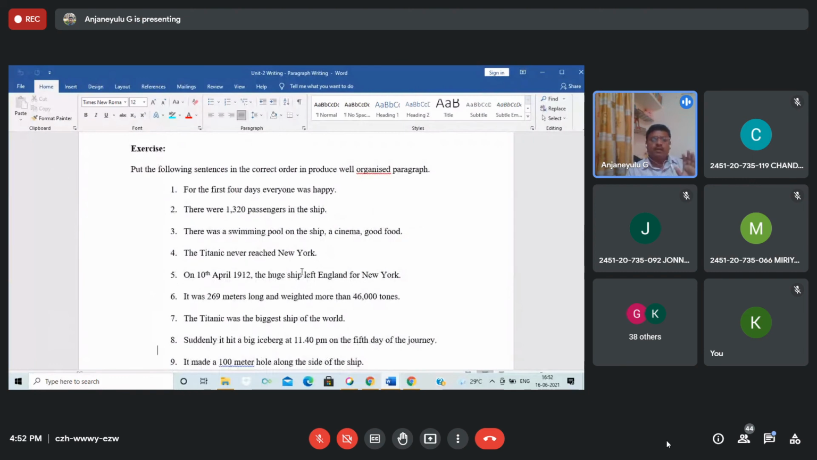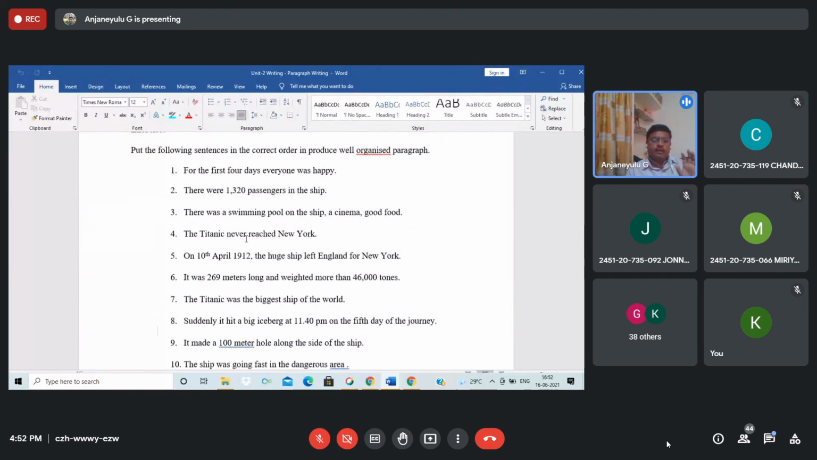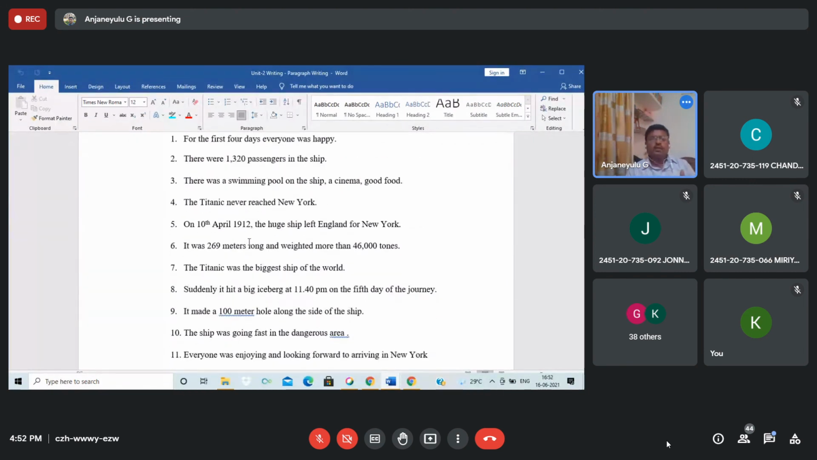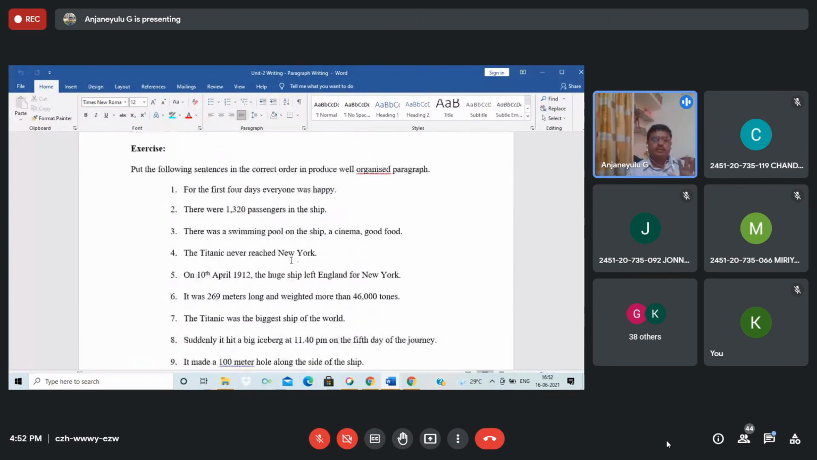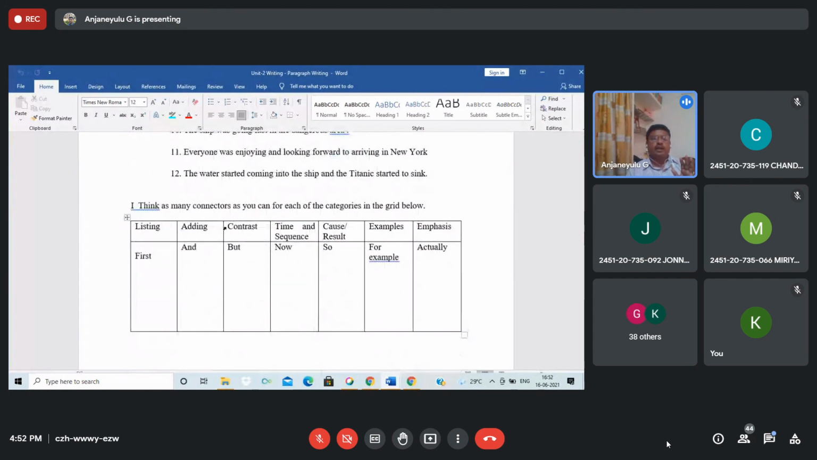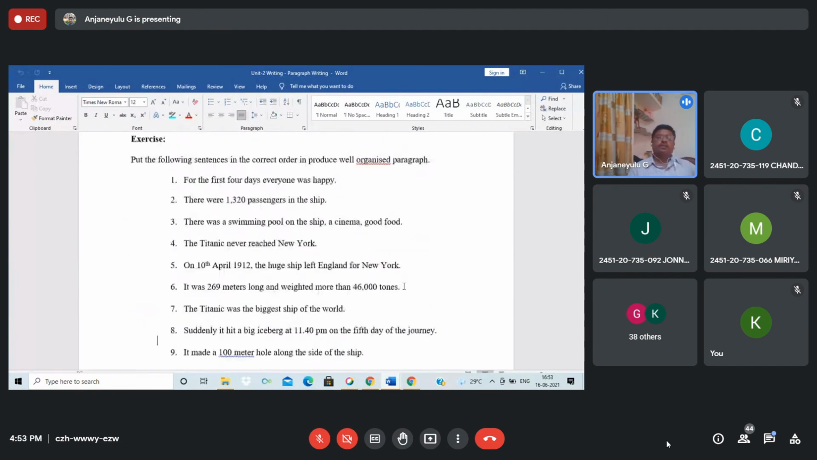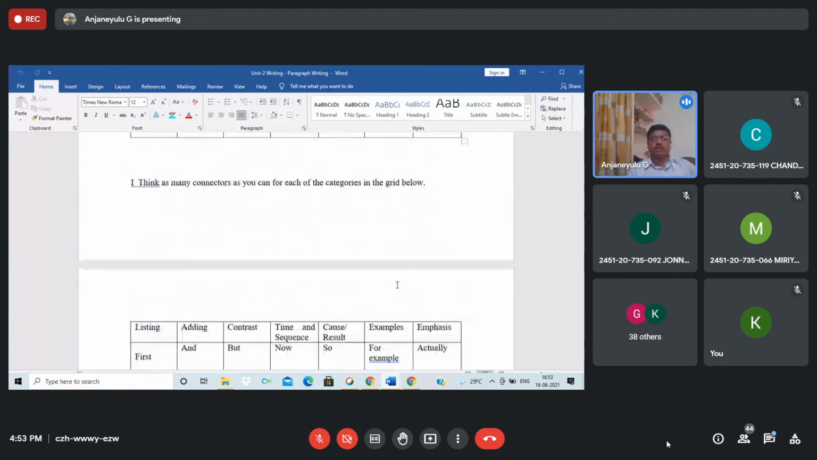For you, I am giving which one comes first. What is the order? When you make the order, you will get the meaning related to this title and topic. Think of as many connectors as you can for each category. So this is related to the previous one. So connectives and transitions, once again, clear.